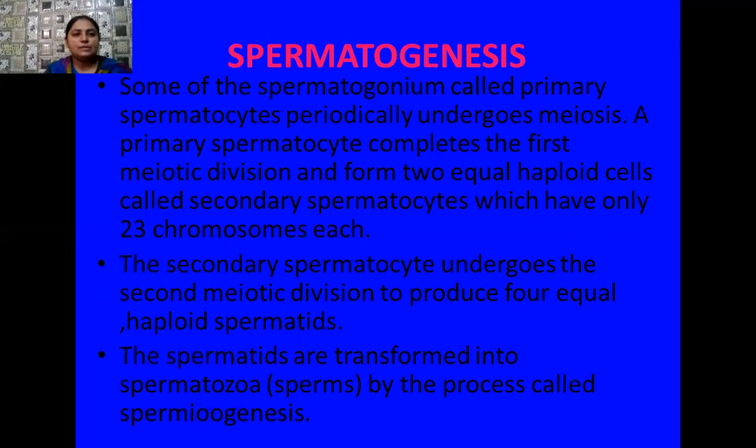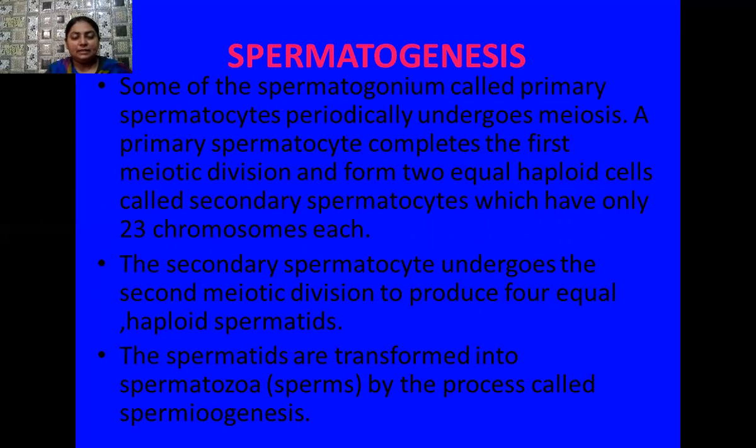And this group of cells are called primary spermatocytes. Now these primary spermatocytes complete the first meiotic division, and after this, they form two equal haploid cells. These two equal haploid cells have 23 chromosomes, and they are called secondary spermatocytes.